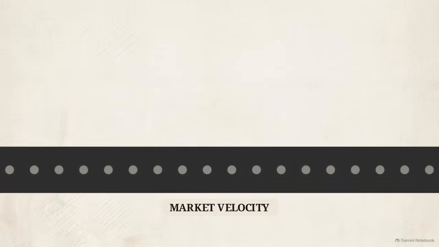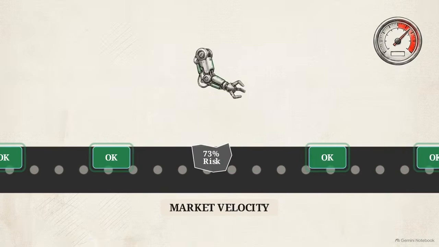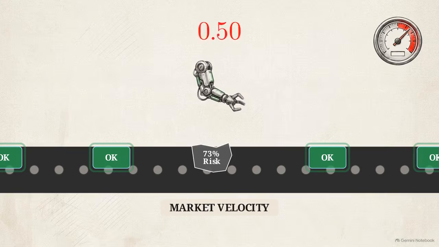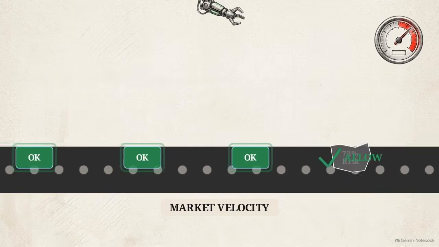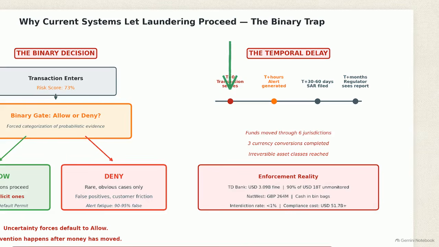Global finance prioritizes speed above all else. Because a binary system cannot compute maybe, any transaction that isn't definitively proven to be a crime is forced into the allow state to maintain market velocity. Looking at this timeline, you see what happens next.